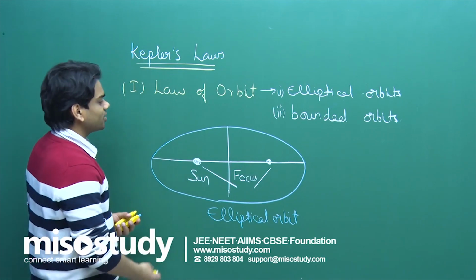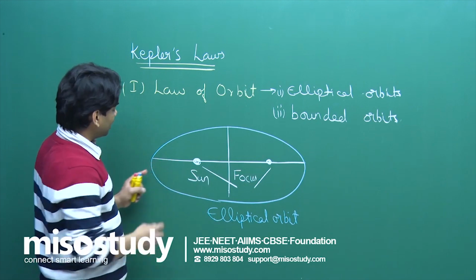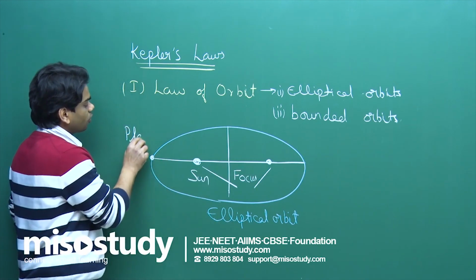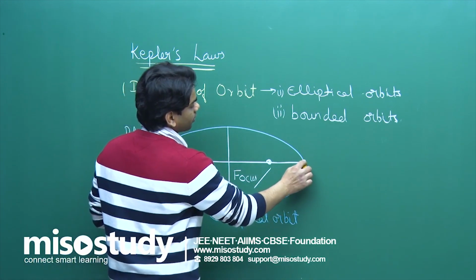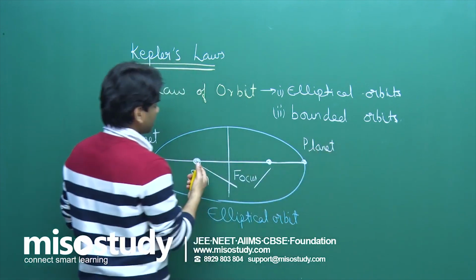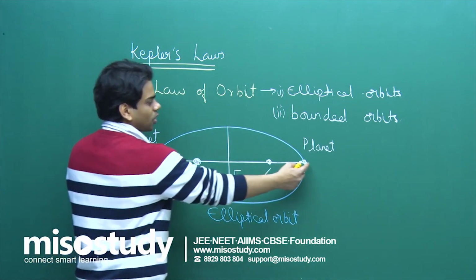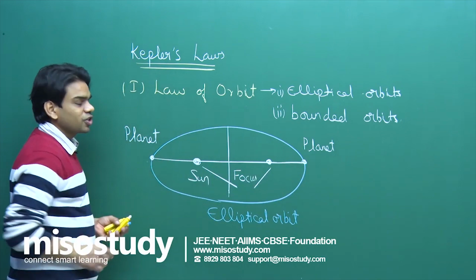Now you see here, the planet is revolving. One time it will be at the nearest point with respect to the sun, and one time it will be further away from the sun, at the second position. Your sun is here; this point will be nearest to the sun and this point will be further away. What is this position called?